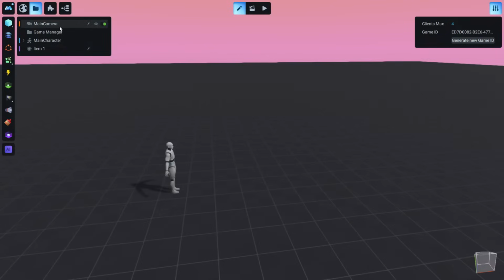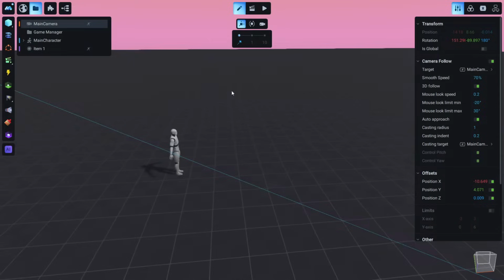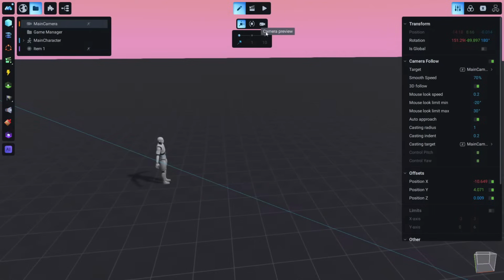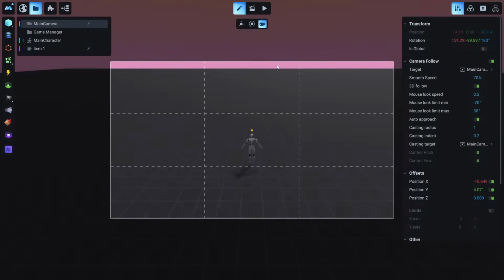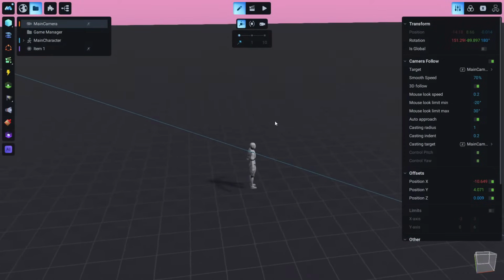What else? Okay, yes, let's see the camera. So when we click the camera, you'll see all these properties of the camera appear, and we can see what our camera targets by clicking this camera preview in the gizmo. Okay, and let's talk a little bit about the camera settings.